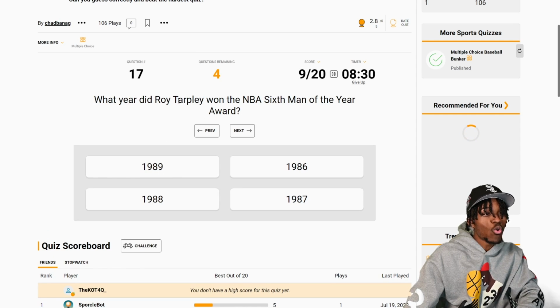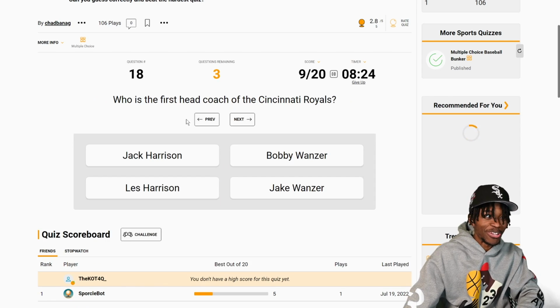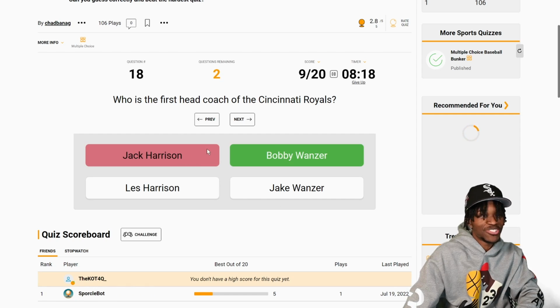What year did Roy Tarpley win 6th Man of the Year? Okay, I was gonna see. We get 2 in a row like that. It's crazy. Who was the first head coach of the Cincinnati Royals? Oh yeah, that was Jack Harrison. Okay, I was just, yeah, whatever.